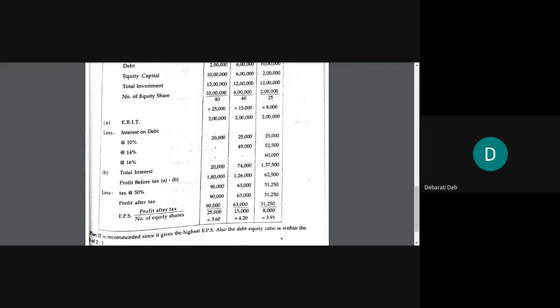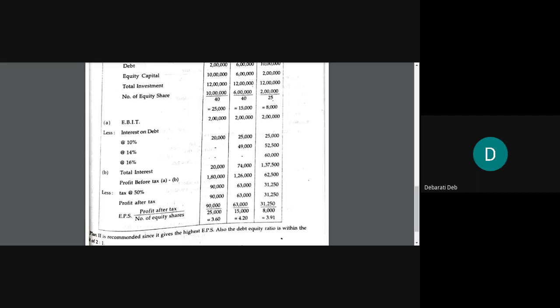Okay. Now come to the second option, where the amount of loan is 6 lakh. Now, if the amount of loan is 6 lakh, then clearly this 6 lakh amount is falling in two ranges. One is up to 2,50,000, where interest will be charged at 10%. Then the rest, 6 lakh minus 2,50,000, means how much? 3,50,000.